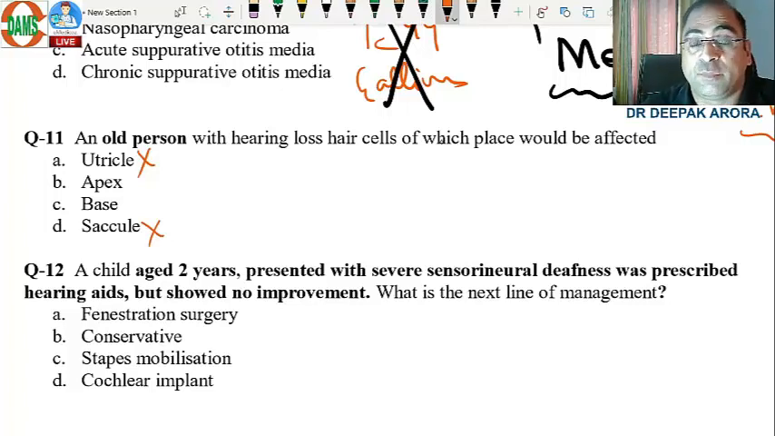A or B, it is base or apex. So high frequency hearing loss: initially it will involve the base of the cochlea. Very simple but nicely formatted MCQ. Presbycusis, base of the cochlea is initially involved. Clear? I appreciate the examiner who made this question.